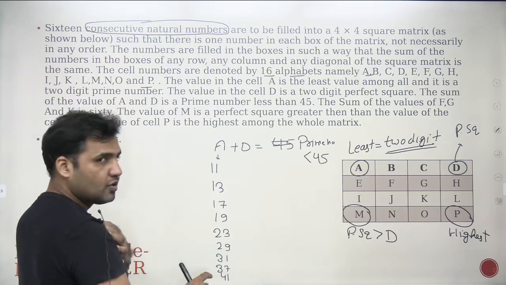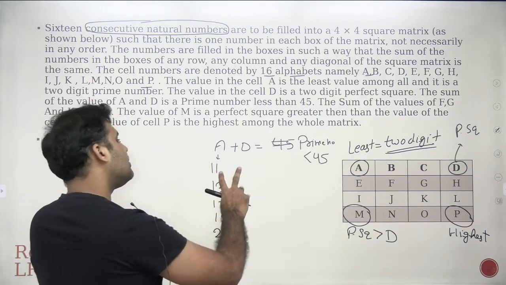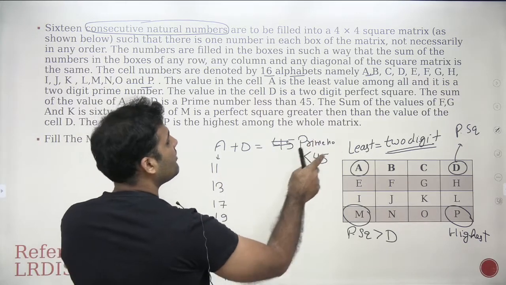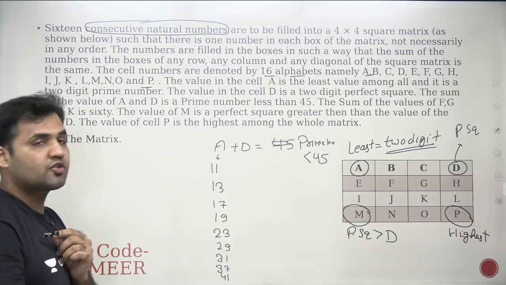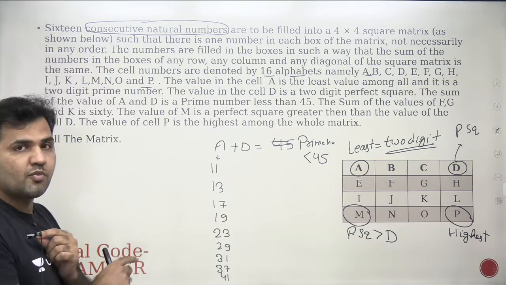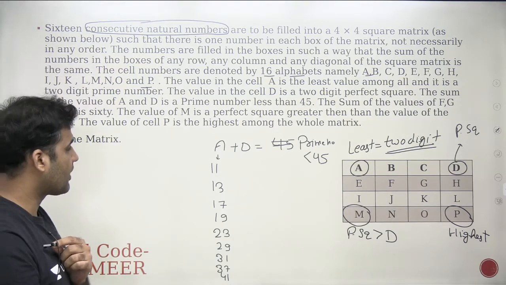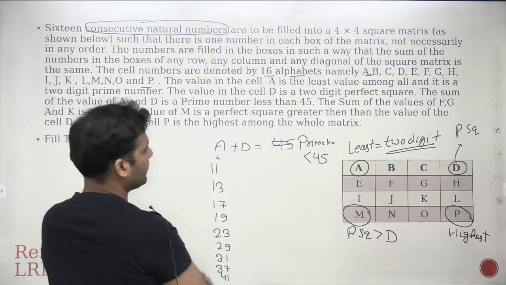I don't need to go above 41 because the summation of these two values has to be a prime number less than 45. It has to be a prime number less than 45. So no point of taking a value which is above 41. So A is 11 here, right?